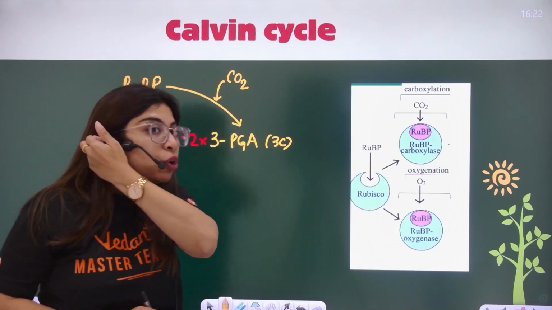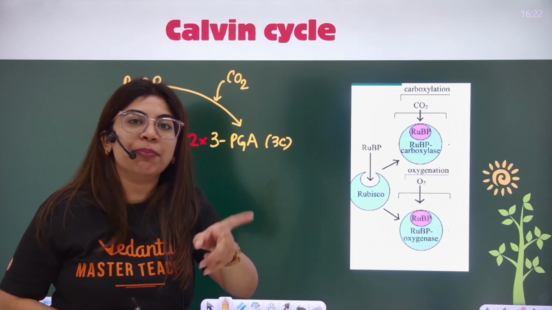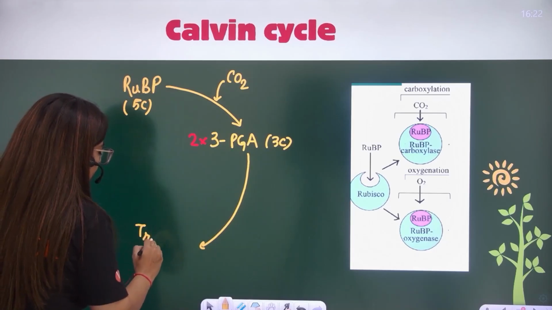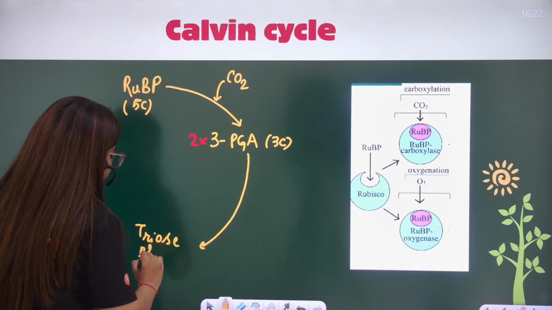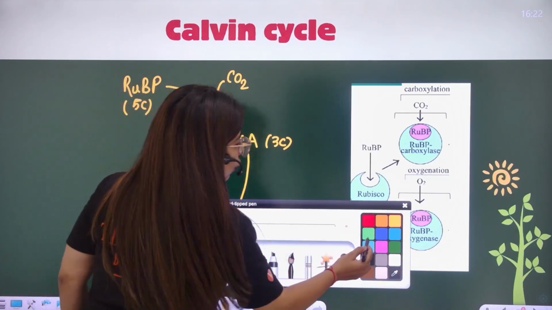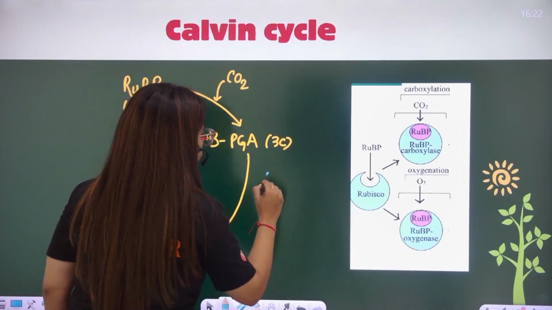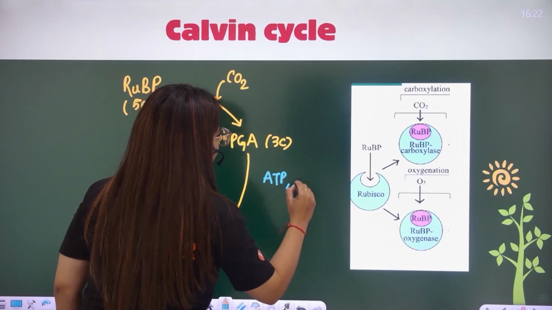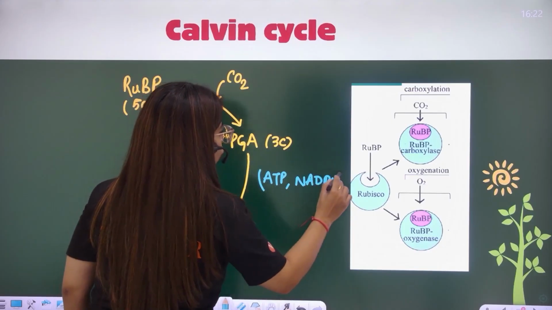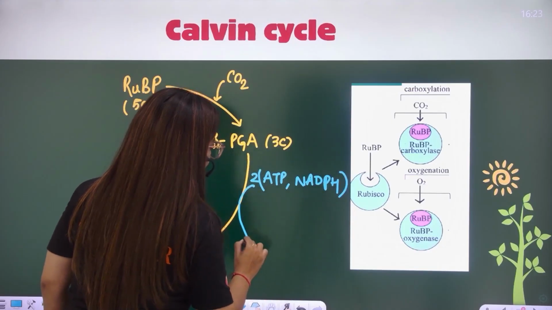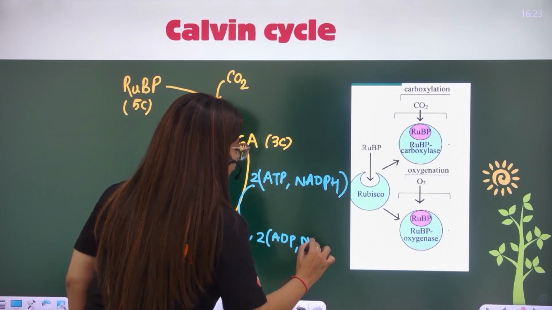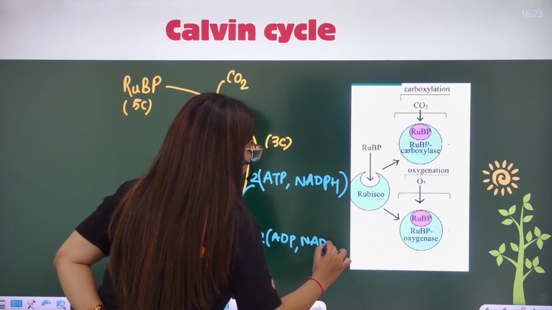Now, what do I have to do? I have to use ATP and NADPH to form glucose. Moving to the next step here, I get a compound which is known as triose phosphate. During this process, I used up ATP and NADPH. I used 2 ATP and 2 NADPH to give rise to 2 ADP and 2 NADP positive.